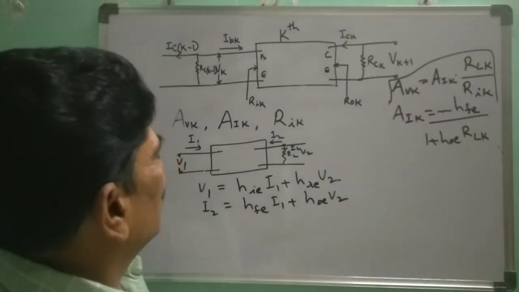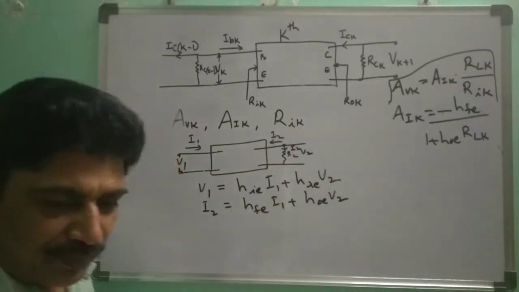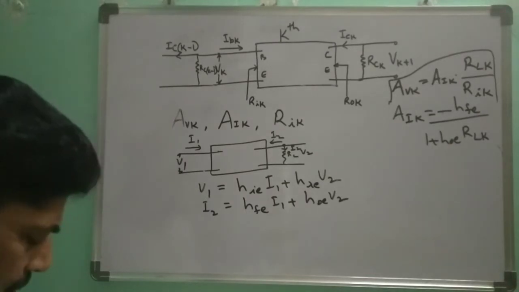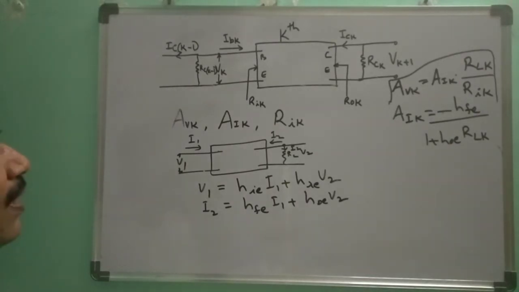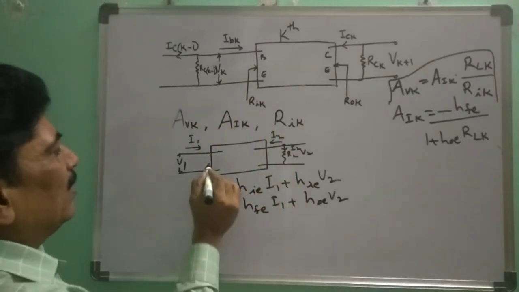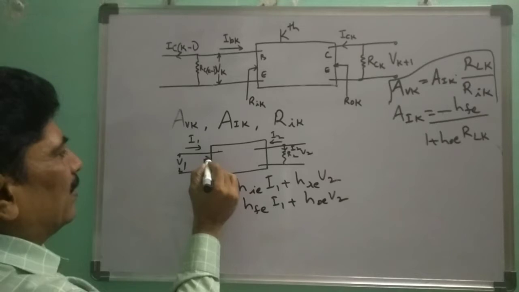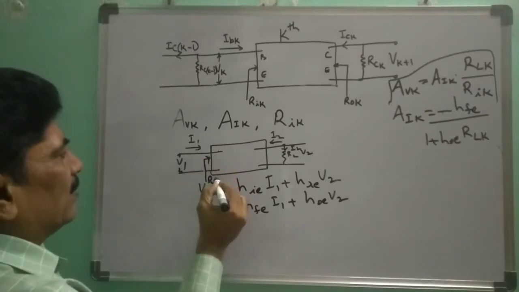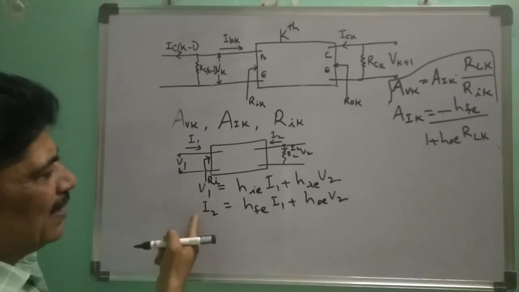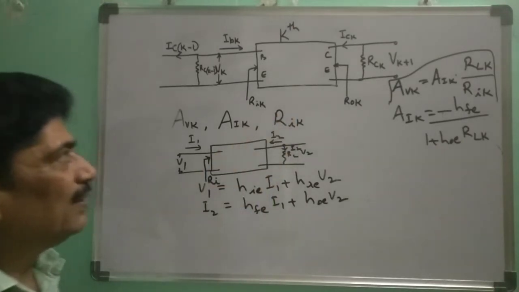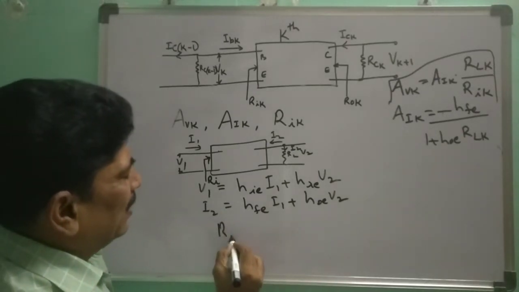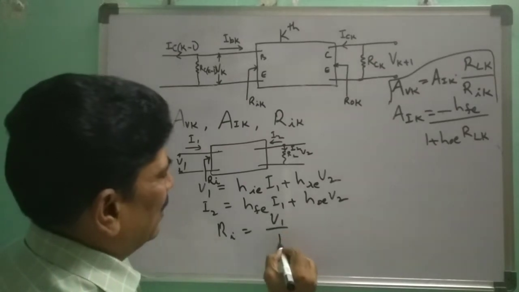Now let us find out RIK. What is RIK? RI, let us say, is nothing but V1 by I1. So let us find out RI from this equation and then extend this to the kth stage. RI is equal to V1 by I1.